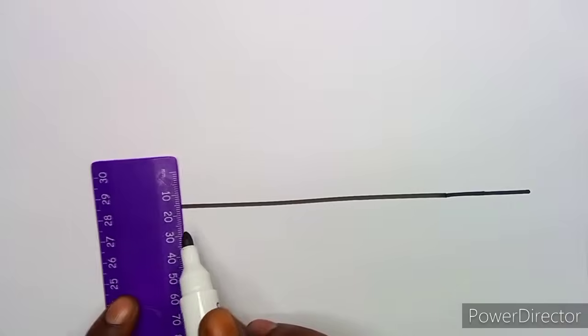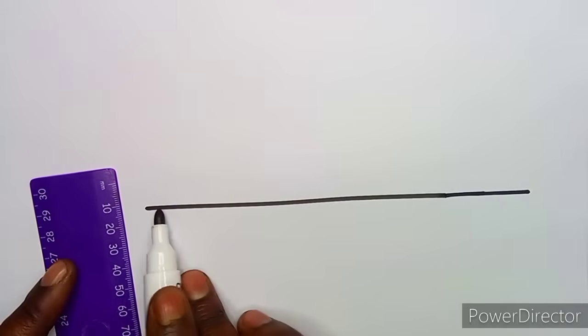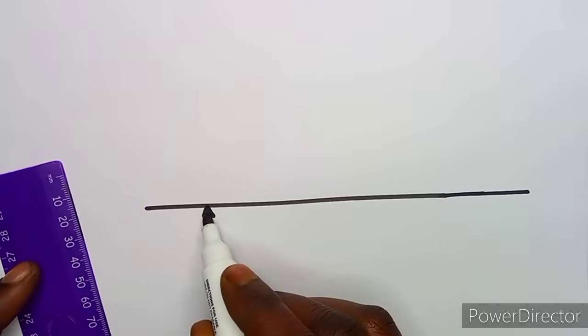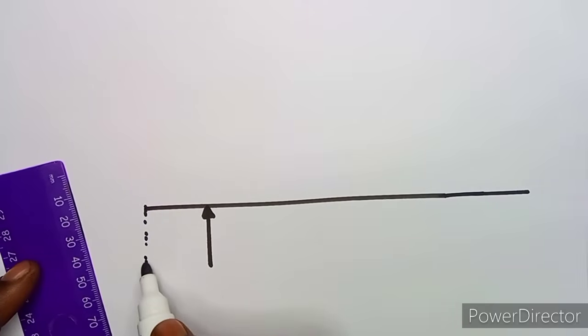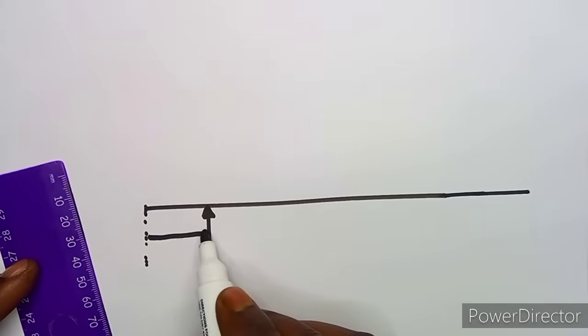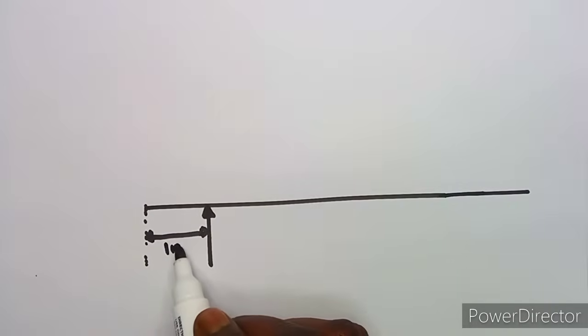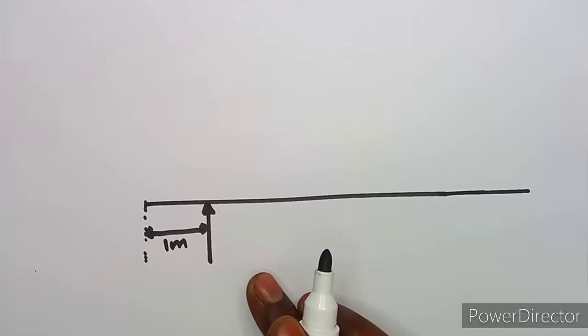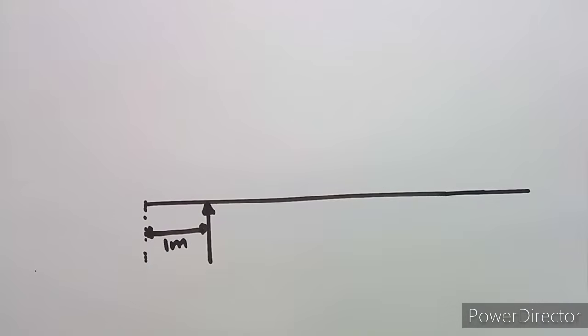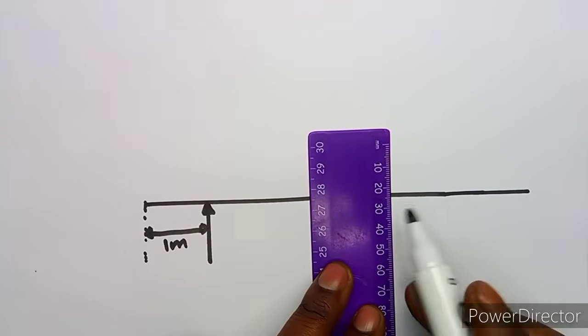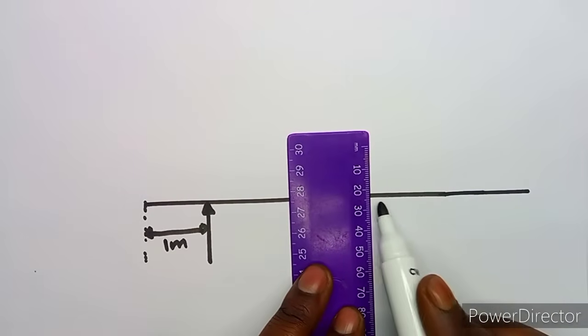So it is supported 1 meter from the left. This is our left end. So 1 meter means you're going this way, so there's a support like this that is 1 meter from the left end. Is it 1 meter or 2 meters, guys? This is 1 meter. Then the other one is the one that is 2 meters from the right end. So let's just leave this one like that. Then we've got another one which is 2 meters from the right end. Let's just put our 2 meters here so that it can be clear.